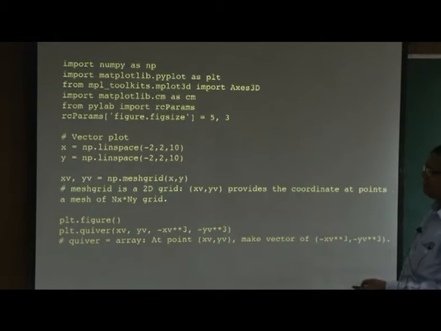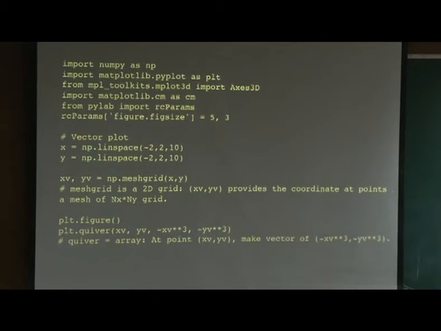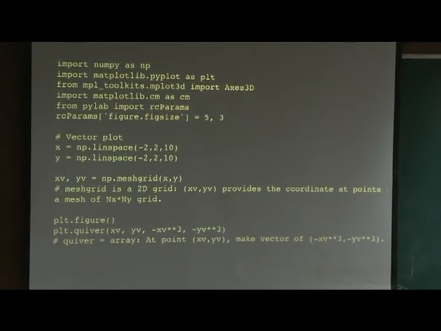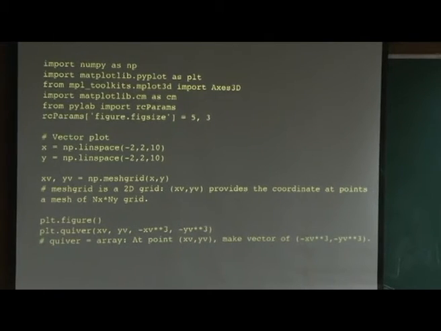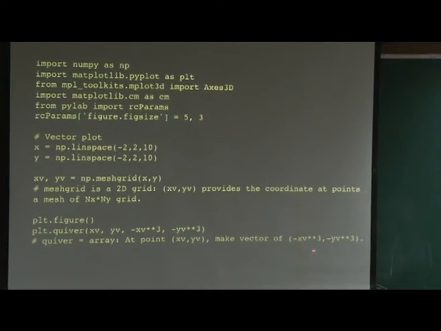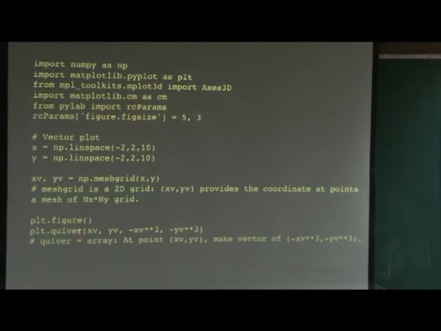So, this is a nice function, plt dot figure. I did use it last time. I did not say plt dot because it is part of PyLab in the screen. Every time I say figure it will create a new figure. You do not want your figure to be overwritten. So it creates a new figure, and then the new function of matplotlib called quiver.